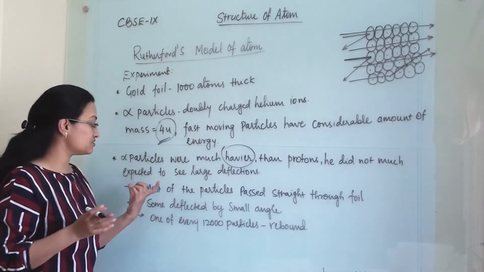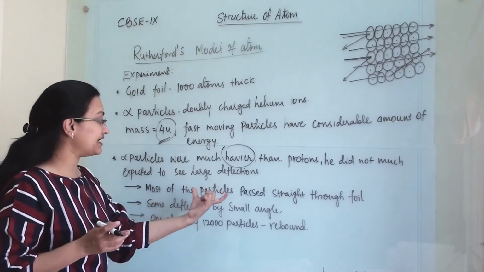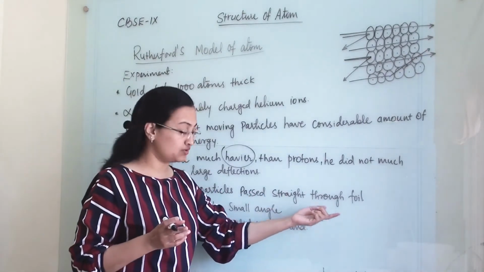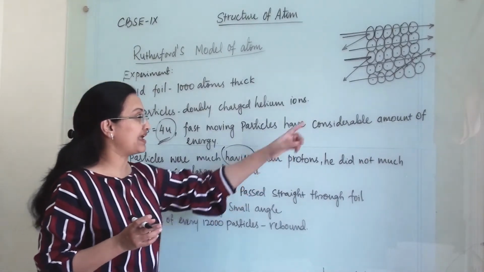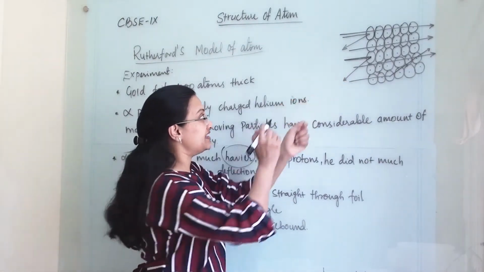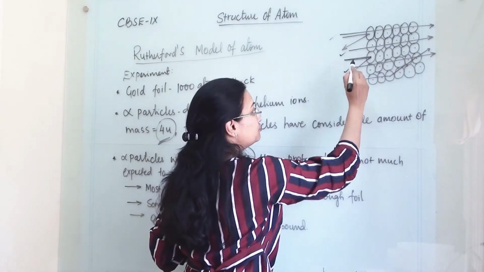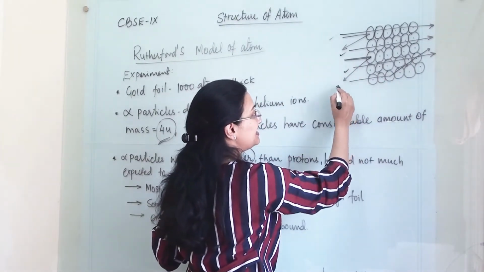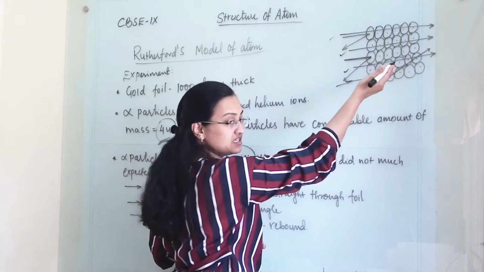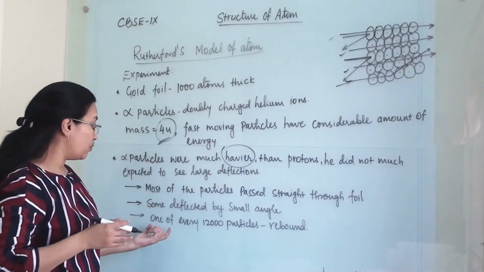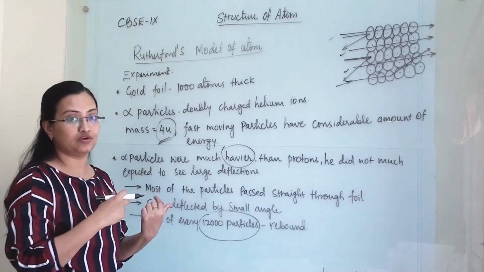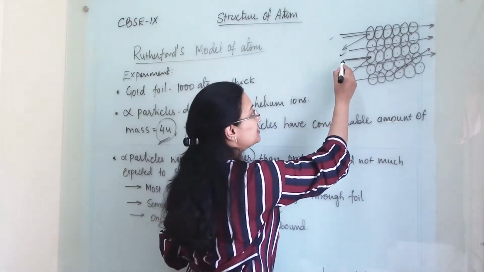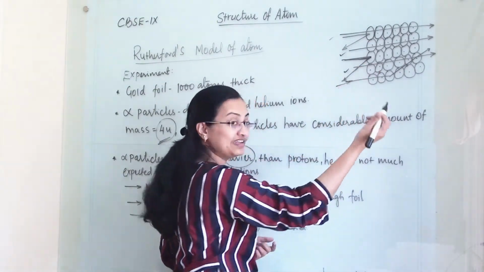But what he saw is that most of the particles passed straight through the foil. Second, some were deflected by a small angle like this. Some passed straight through the foil, some deflected like this with a small angle. But one of every 12,000 particles rebounded. What is the meaning of rebound? It means that it came back.